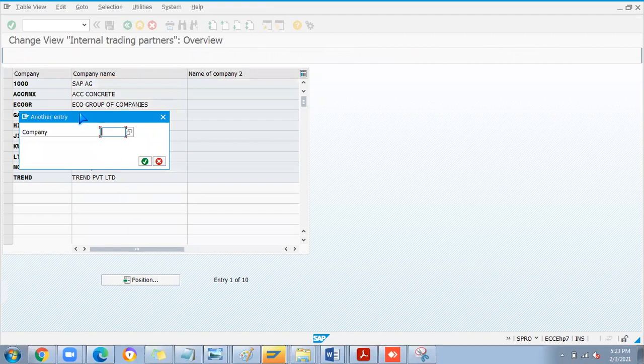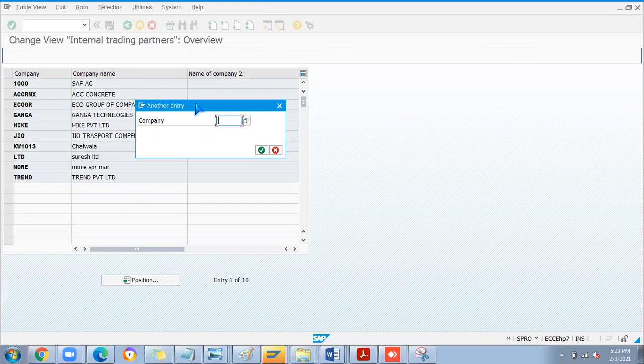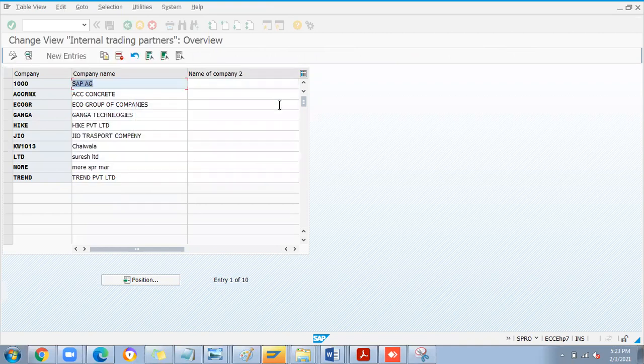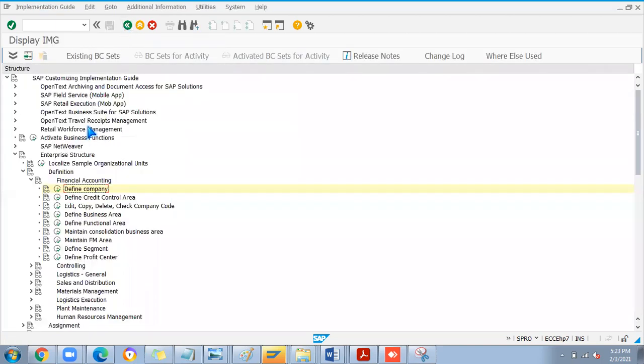I think that entry is deleted. They have deleted all the entries here, right? Yes. The company which was maintained has been deleted by someone. That is the reason the error is coming, right? Yes. Let me add the company code for Honey 9.